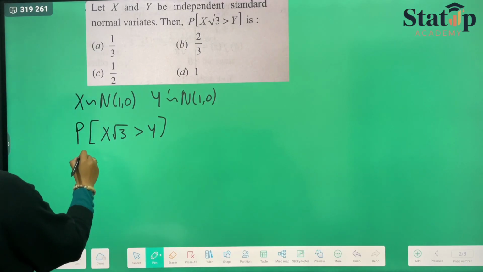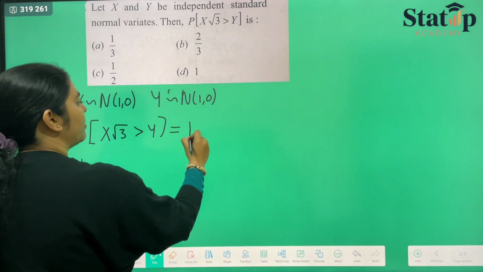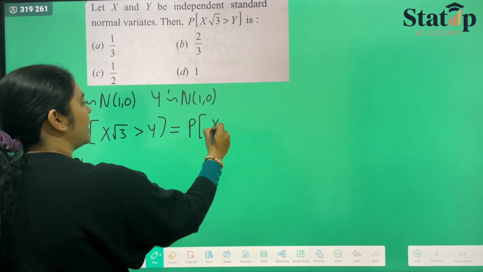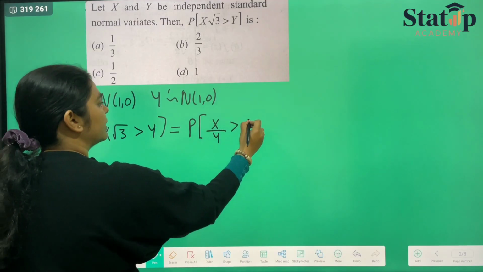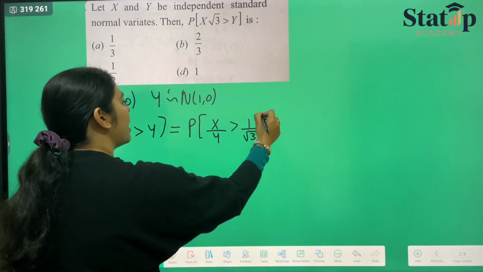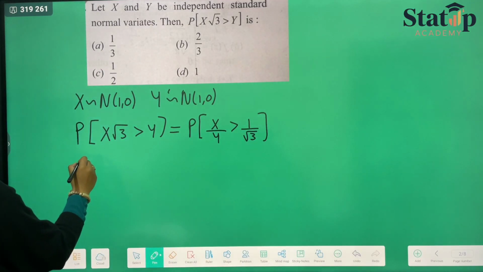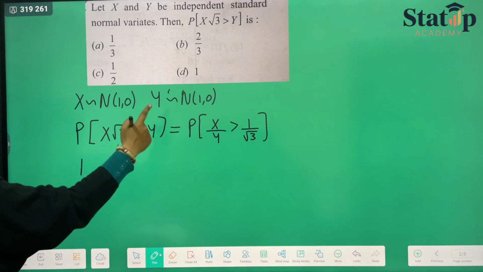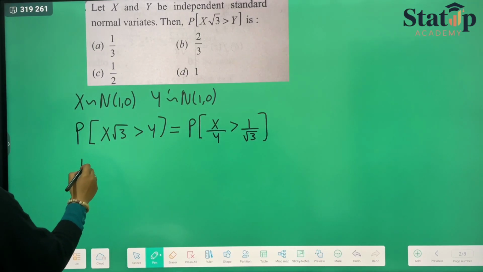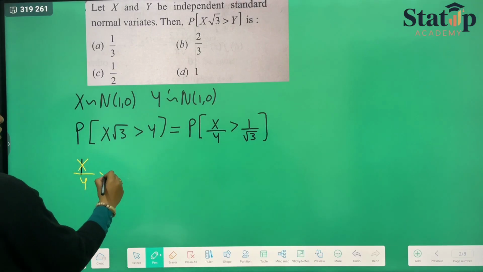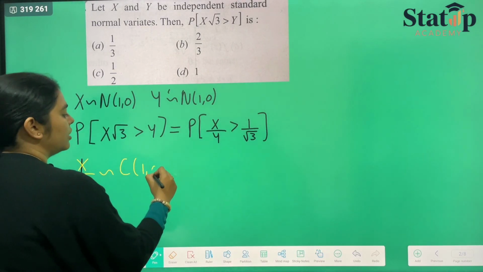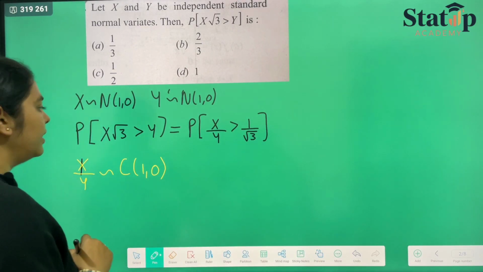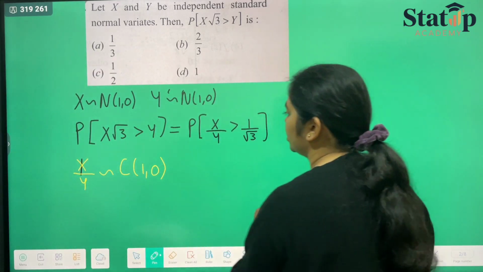We can write this probability as the probability that x upon y is greater than 1 upon root 3. And from here we know that if x follows standard normal distribution and y also follows standard normal distribution, then x upon y will always follow standard Cauchy distribution, right?